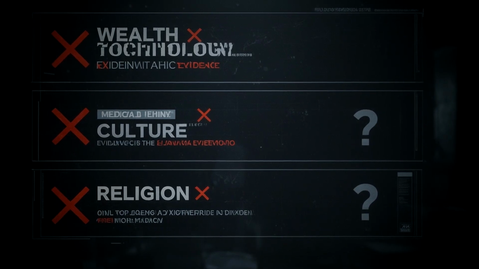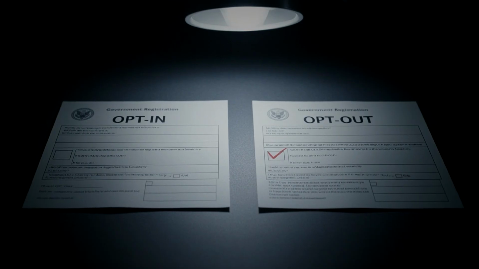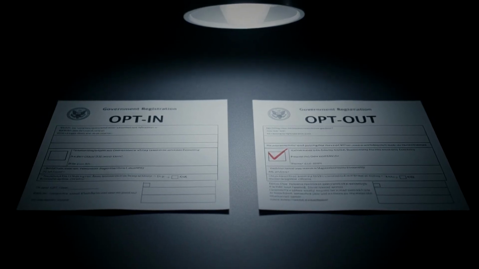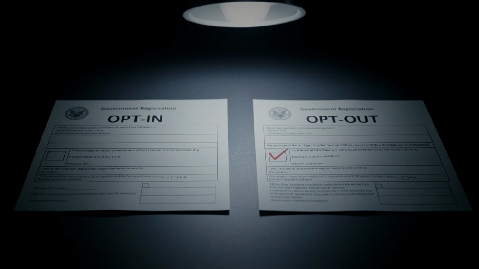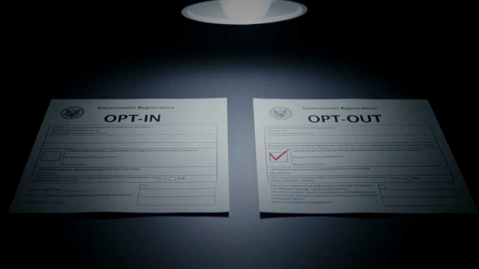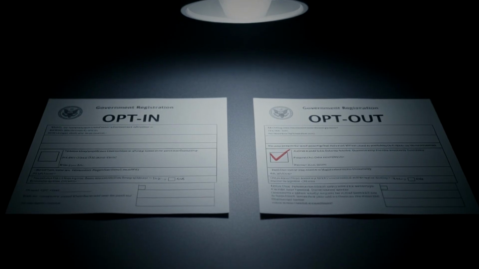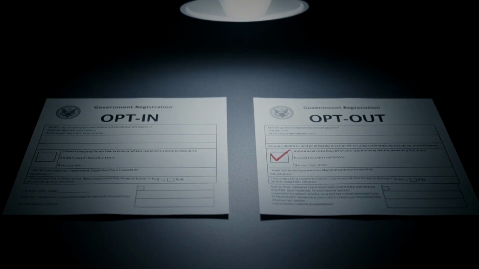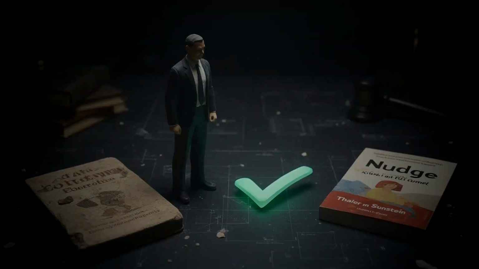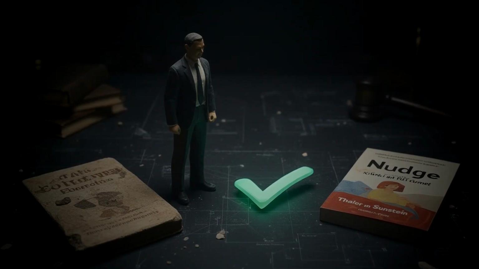This was called opt-out. Behavioral economists Kahneman and Tversky named this phenomenon status quo bias in the late 20th century. Humans, in the vast majority of situations, tend to stick with the default and take no action. In 2008, Richard Thaler and Cass Sunstein used organ donation as the classic example of default design in their book Nudge. The clearest illustration was the contrast between Austria and Germany.